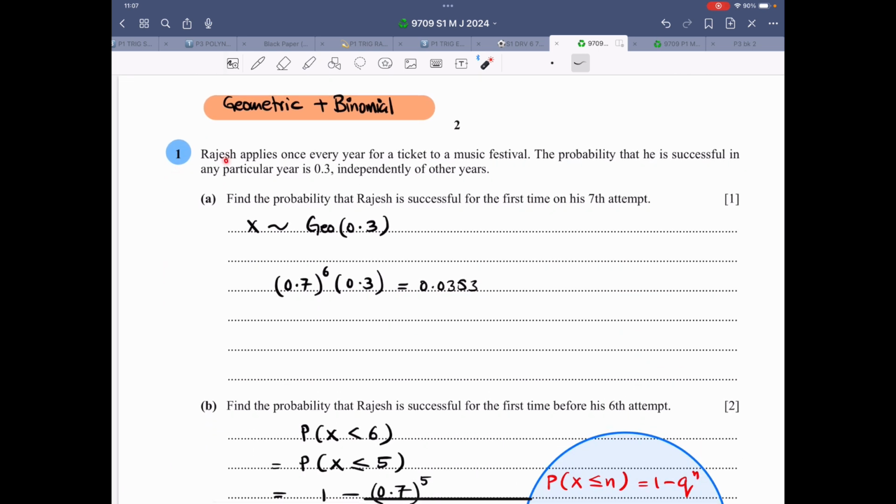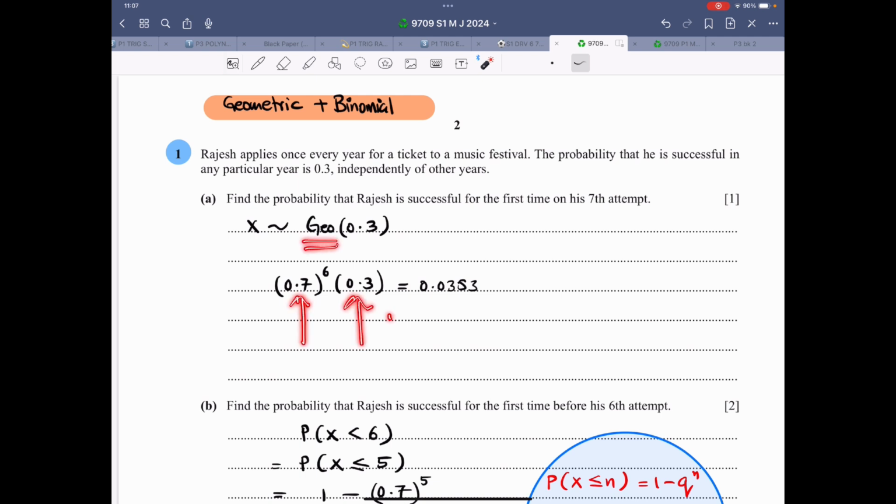It says Rajesh applies once every year for a ticket to a music festival. The probability that he is successful in any particular year is 0.3 independently of other years. Part 1. Find the probability that Rajesh is successful for the first time on the 7th attempt. That means the first 6 attempts are failure and he is successful on the 7th attempt.